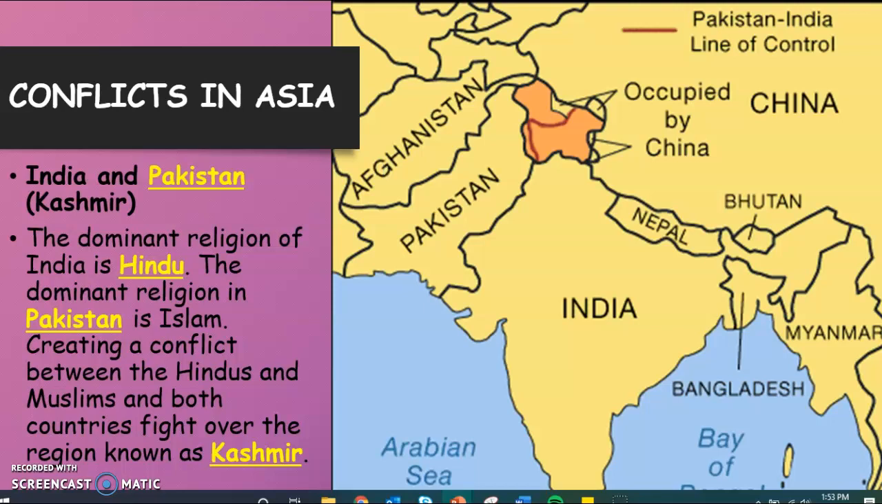But it's important to note that it's not just two religions that are fighting. It's really these two countries that are at conflict with each other over who rightfully owns or occupies this area known as Kashmir. And unfortunately, it is the site of a lot of violence.